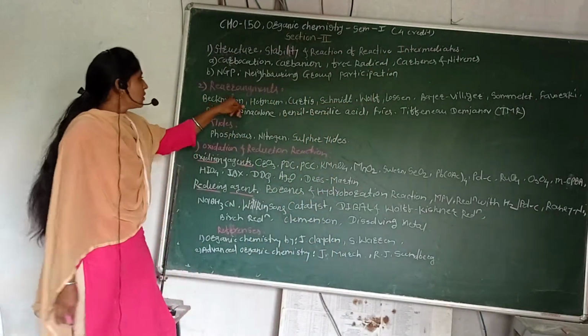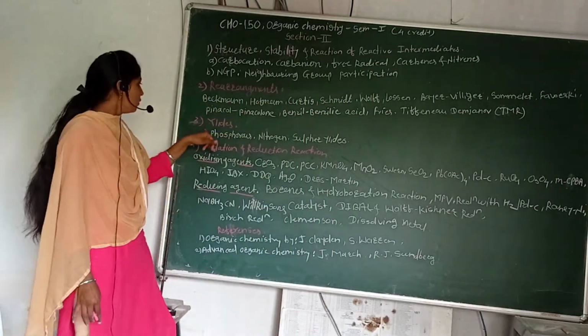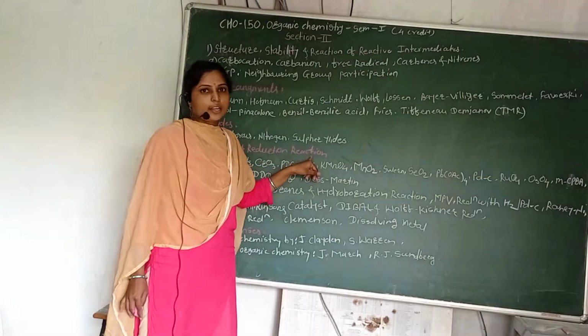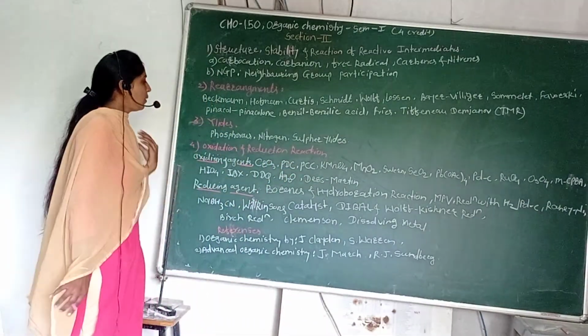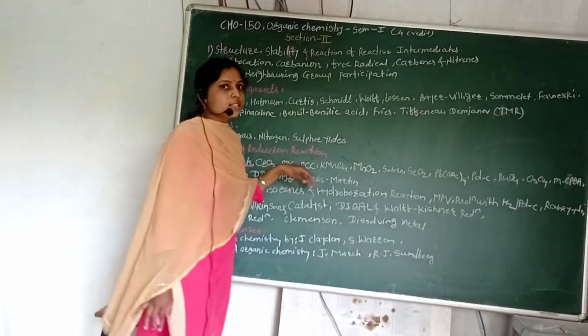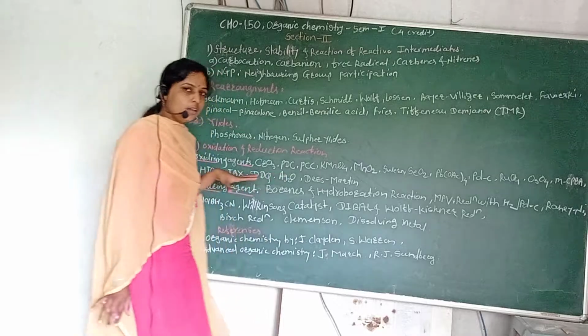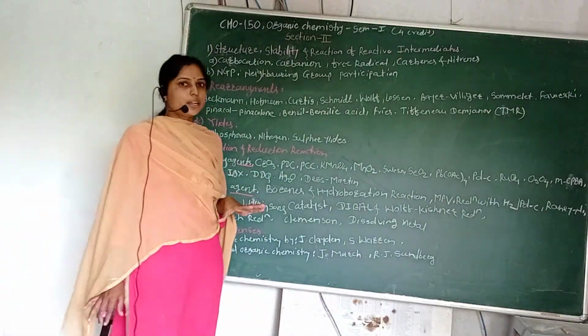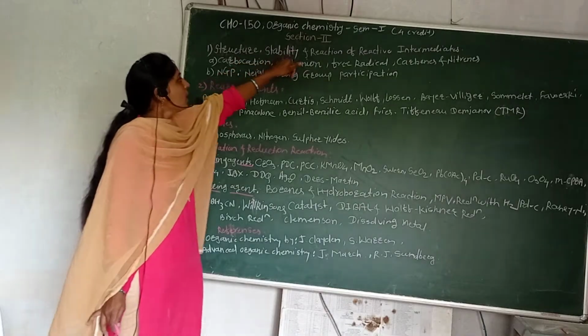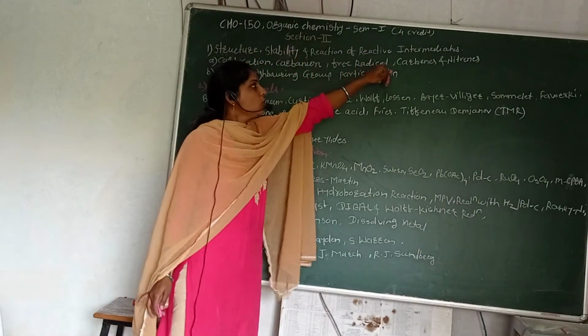Then the second chapter is rearrangement. Then the third one is ylide. Then the fourth one is oxidation reduction reaction. In that reaction mechanism, some oxidizing agents can react, and some reducing reagents can react in some chemical reactions. So first of all, see here the first chapter, that is the structure, stability and reaction of reactive intermediate.